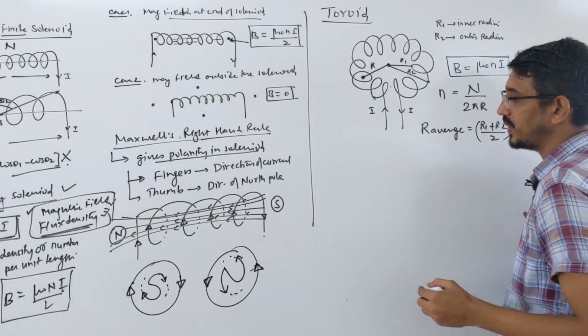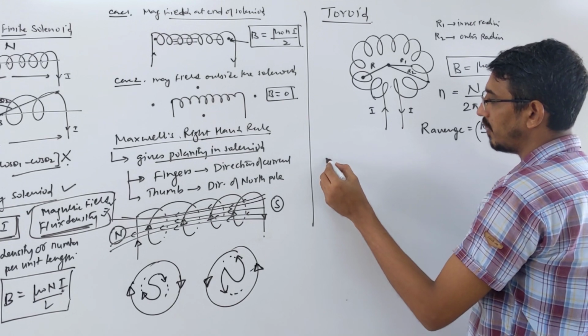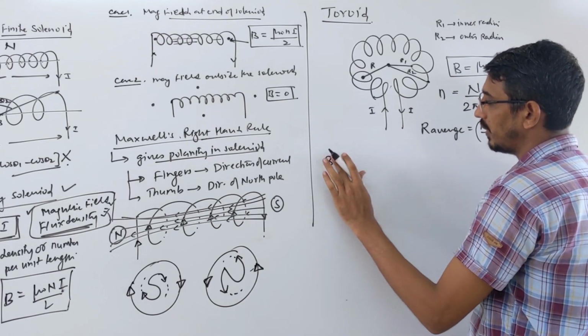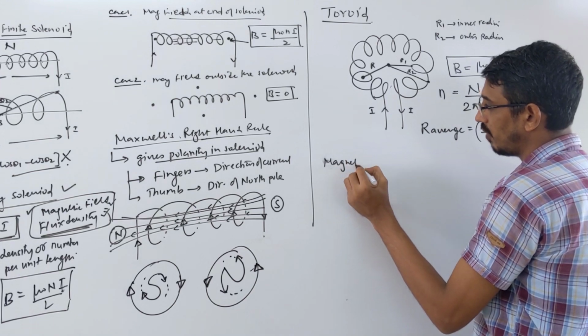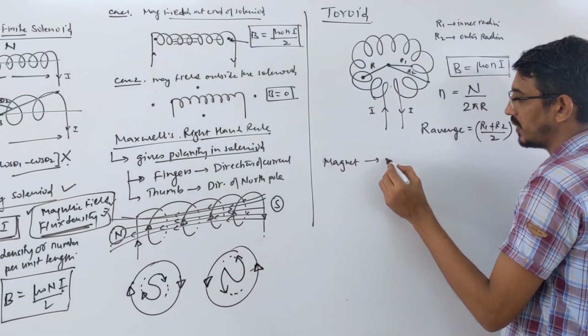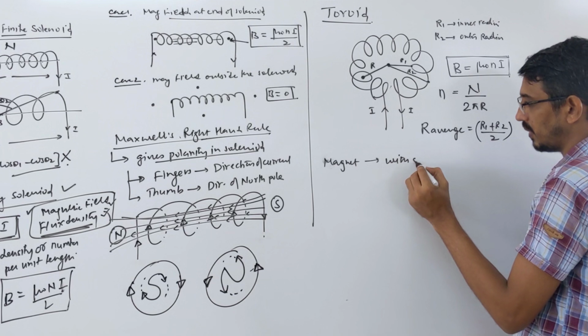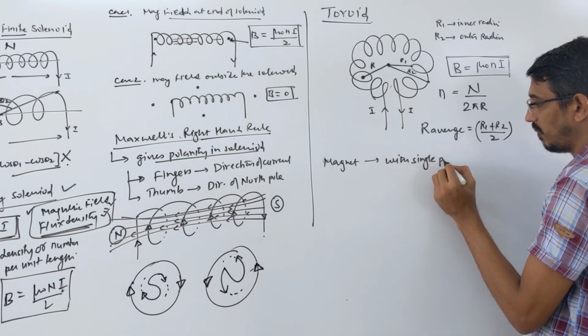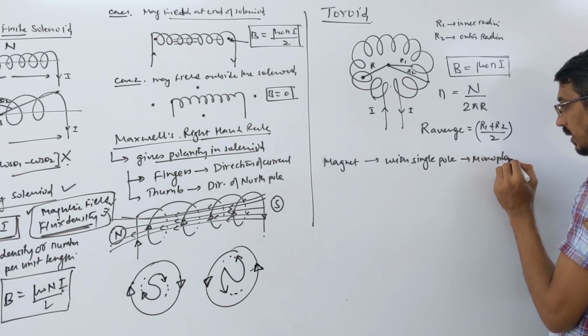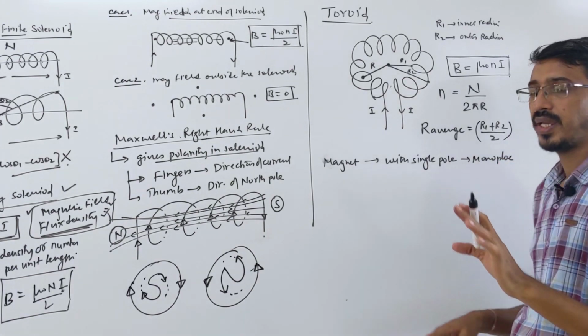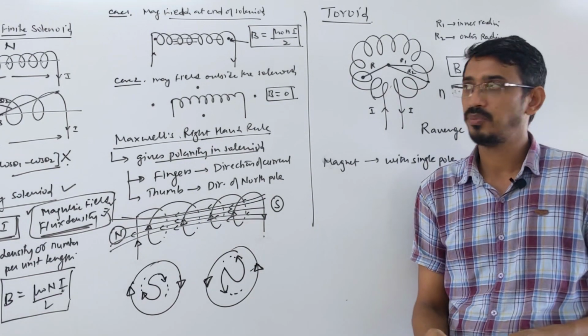Understand that in physics we cannot have a magnet with a single pole. Not possible. Single pole, also called monopole. Correct? We cannot have a magnet with what? Single pole.